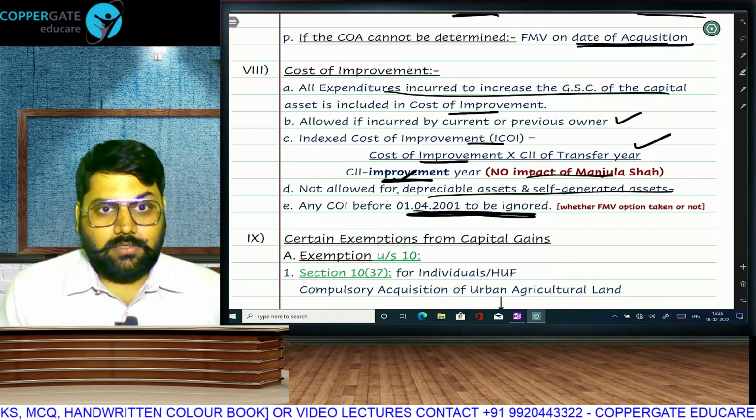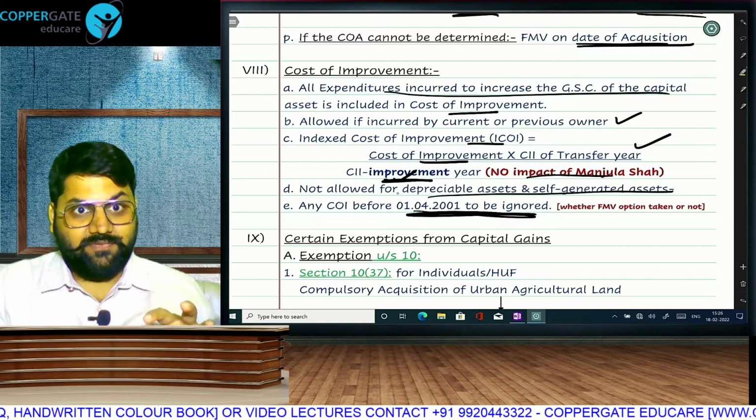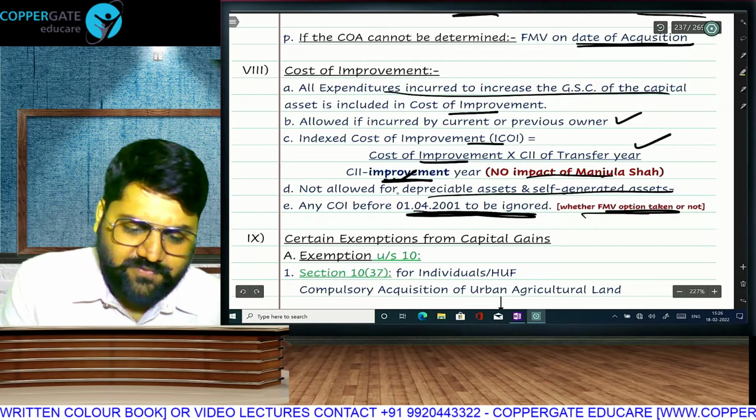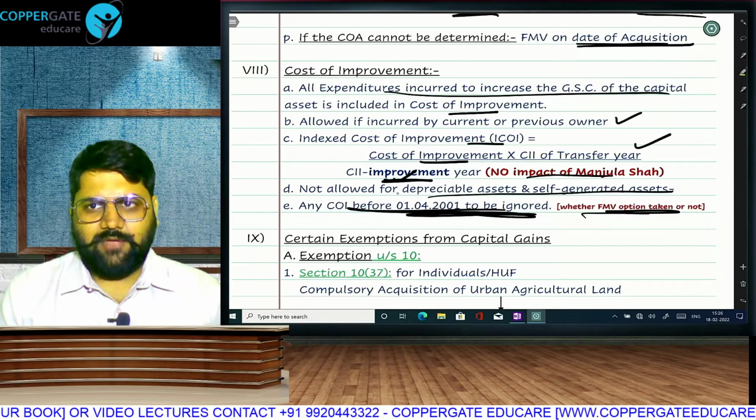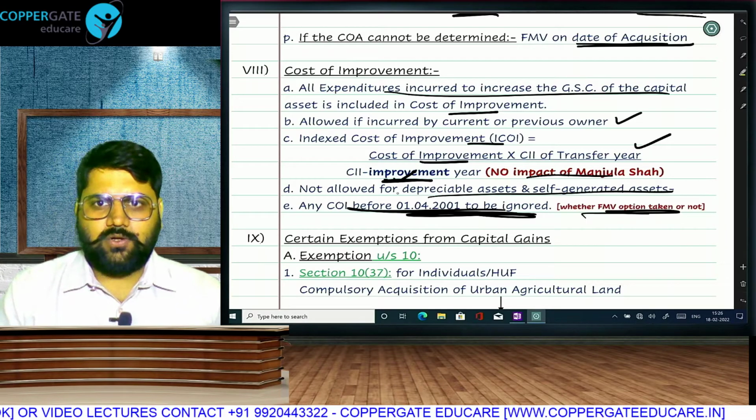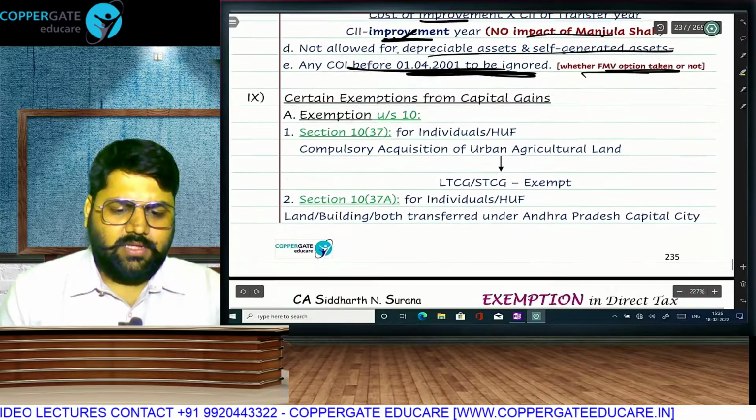But the rule is not that only if you take FMV. Whether you take FMV or you don't take FMV, improvement cost before 1401 will be fully ignored.